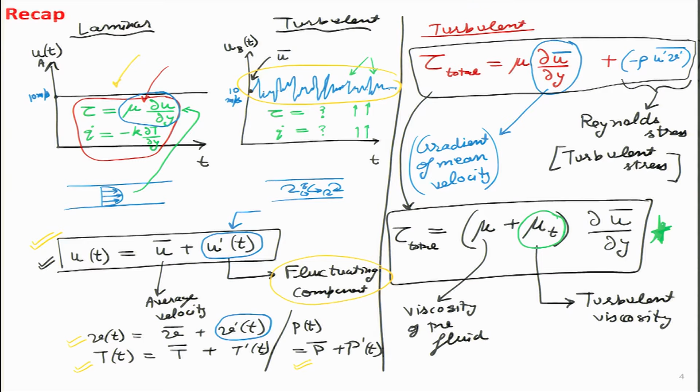And what this leads to in our nature is a very interesting phenomenon, which is that an additional shear stress is observed, which is known as the Reynolds stress. So, I am highlighting all these things with orange color, also known as turbulent stress. So, what is the net effect over here is that the apparent viscosity of the fluid experiences a rise, because there is the viscosity of the fluid, but there is an additional turbulent viscosity component which comes in.